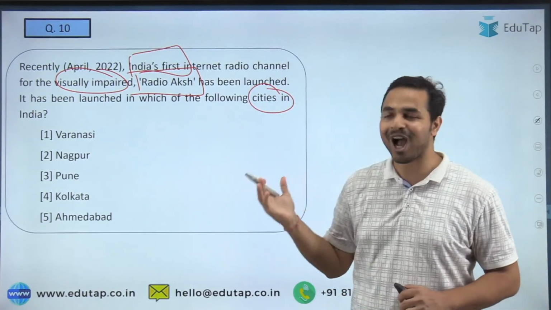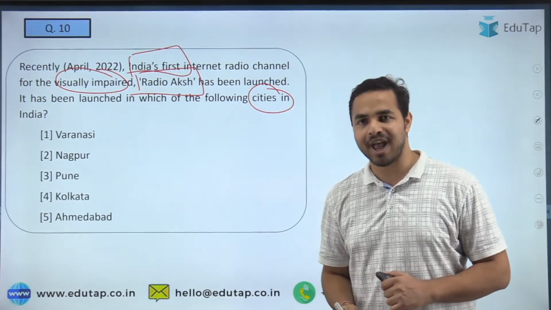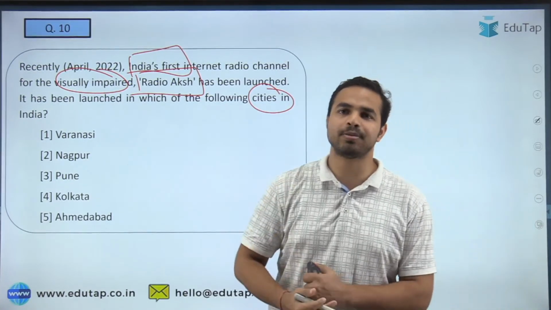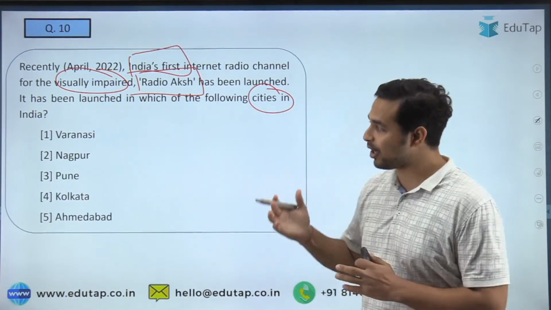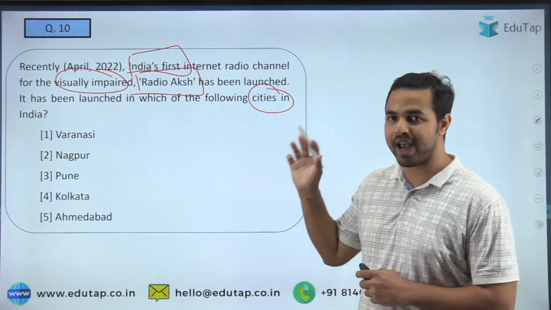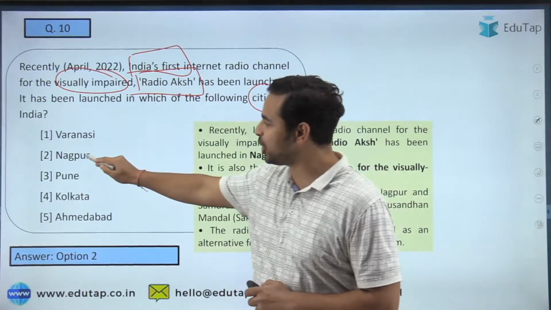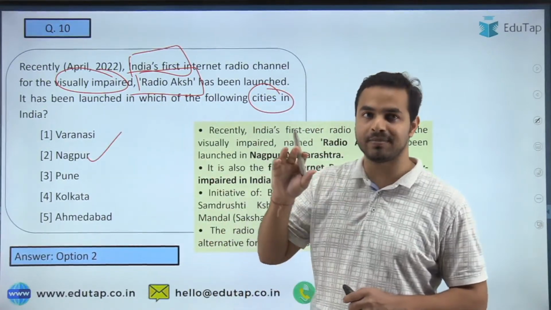Is it वाराणसी, नागपुर, पुणे, कोलकाता और अहमदाबाद? So here some are going with option number 2, that is Nagpur, Maharashtra, and Abhay is saying that option 3, Pune is the right answer. So guys, here the right answer to the question is option 2, that is Nagpur, which is in Maharashtra.